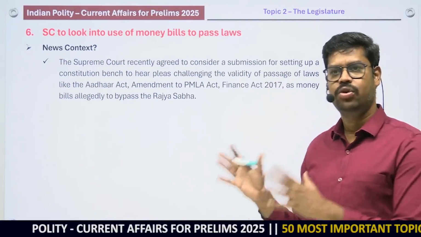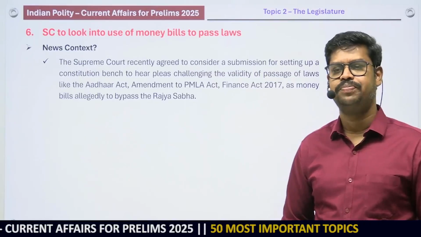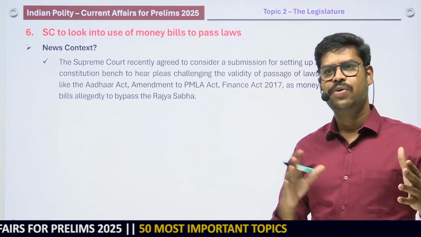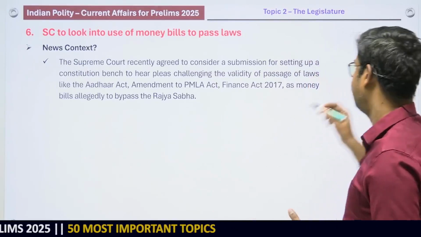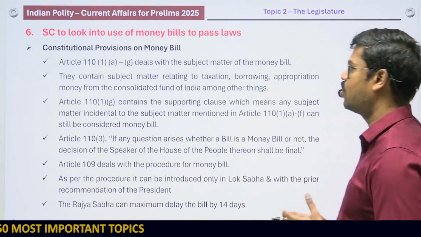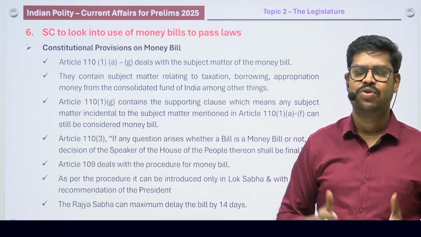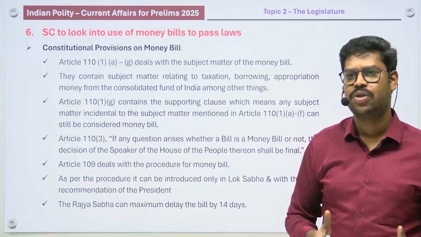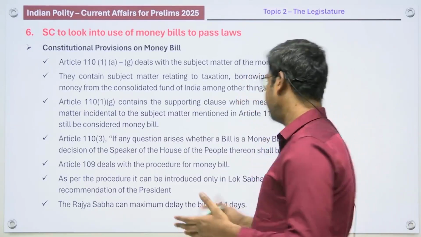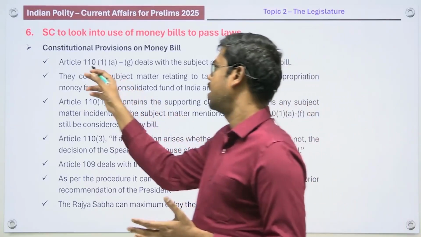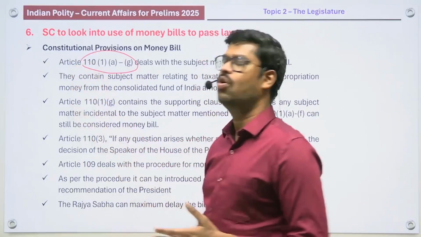But I think the bench is yet to be constituted. But anyways, in this context, it has come in the newspaper. So therefore, let us try to understand all the constitutional dimensions which are related to what is called a money bill. So what is the relevant article when it comes to a money bill? Very, very important. Sometimes they can ask you the articles also. It is Article 110 in the Constitution.